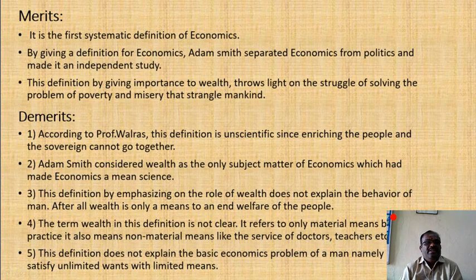The fourth demerit of this definition is that the term wealth is not very clear. It refers only to material means in practice, but it also means non-material means like the services of doctors, teachers, etc. The fifth demerit is that this definition does not explain the basic economic problem of man, namely satisfying unlimited wants with limited means. These are all the demerits of the wealth definition.